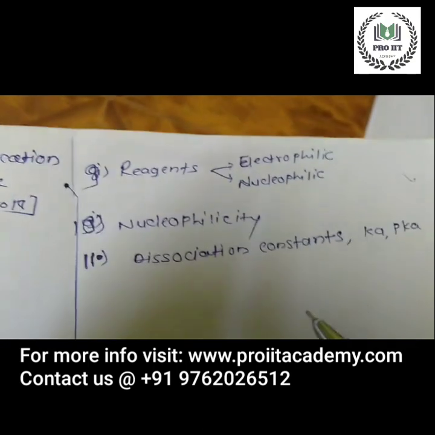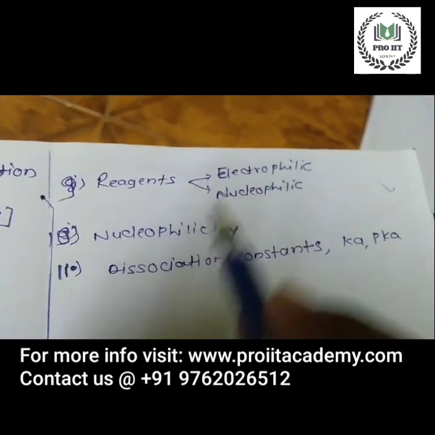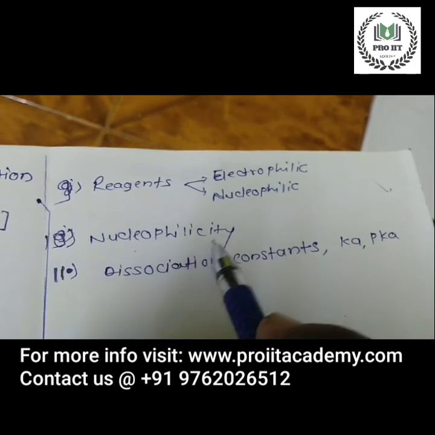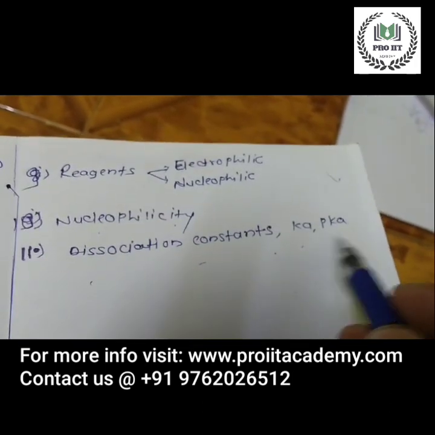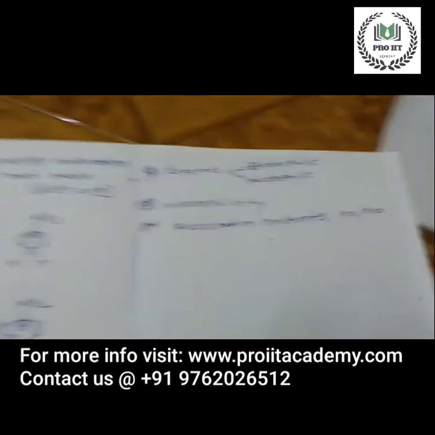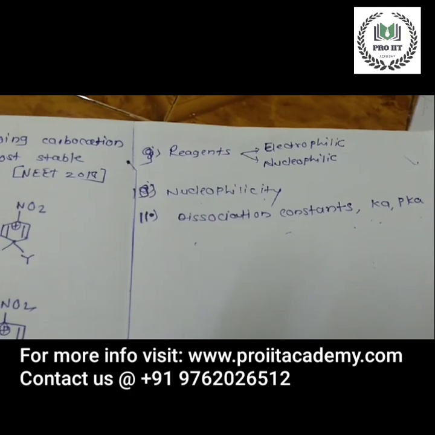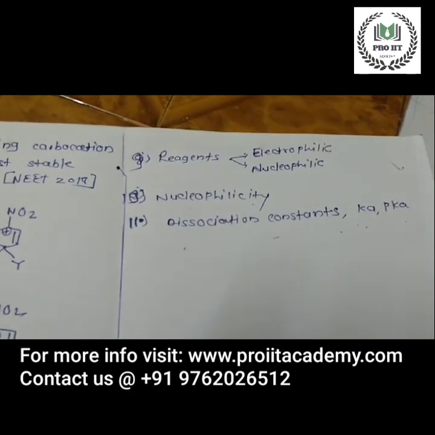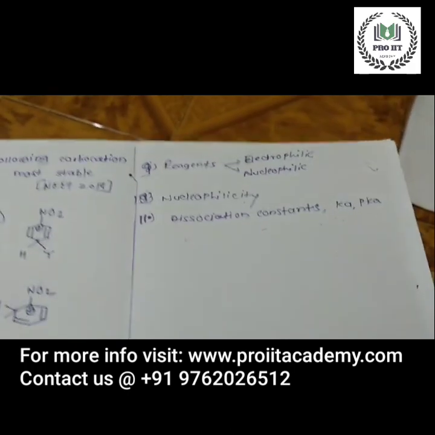Next, the 9th point is the reagents, the electrophilic and nucleophilic reagents. 10th point is the nucleophilicity, and 11th is the dissociation constant like K, pK, Kb, pKb. Okay, so you have to first understand all these basic concepts in order to solve the questions on the general organic chemistry topic. So we will solve these questions one by one.